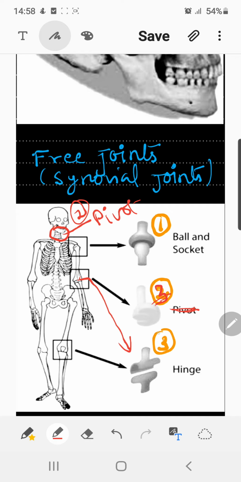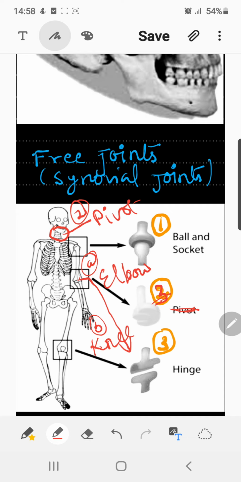Next is the hinge joint. Here we can see the two examples of hinge joint. One is the elbow joint and the next one is the knee joint. I have labeled it as A and B. So elbow joint and knee joint, why are they known as hinge joints?